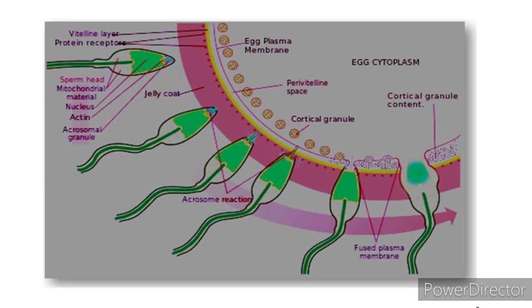The cytoplasm of the egg includes ribosomes, messenger RNA, nucleus, chemicals, and many other important substances. It is further covered by the plasma membrane, which helps in the exchange of material in and out of the cell. The plasma membrane has a covering of the vitelline membrane, which is made up of different kinds of glycoproteins, and its function is recognition and attraction of sperm.